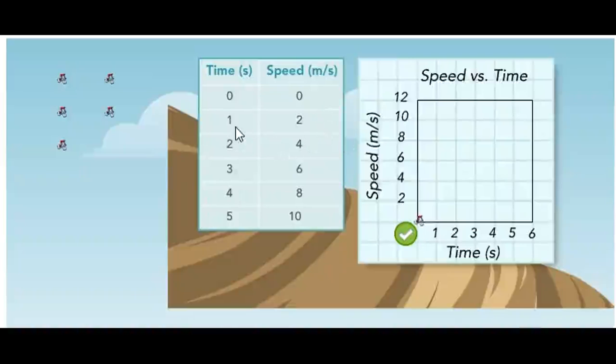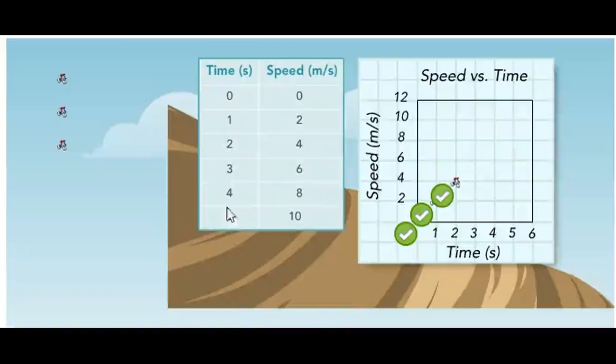Number 2, at second number 1, the speed is 2 meters per second, so you can put it here. Speed 4 and time 2.